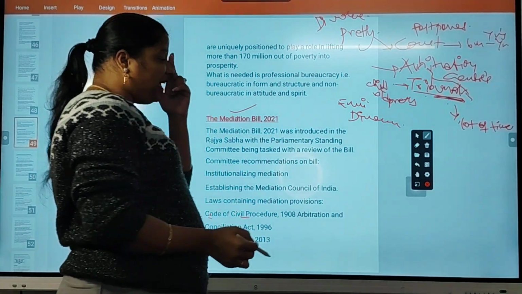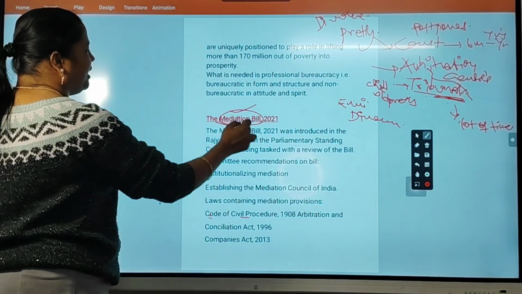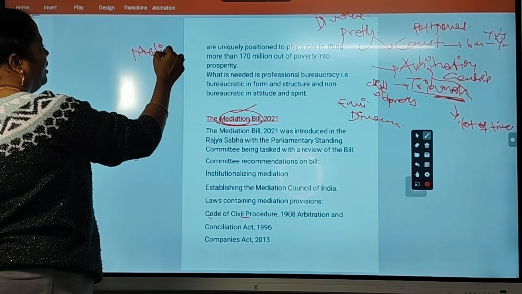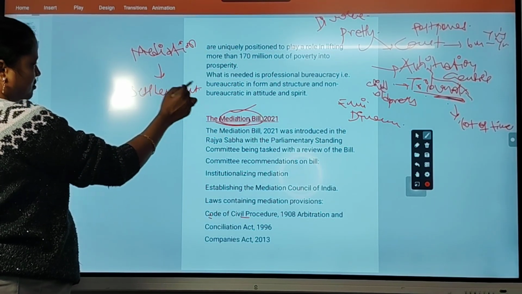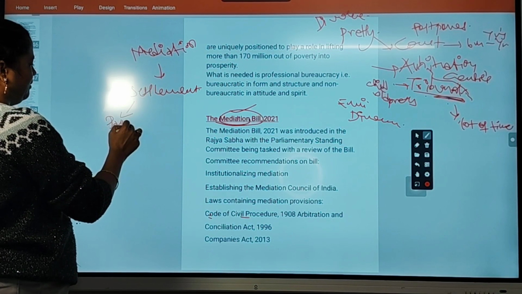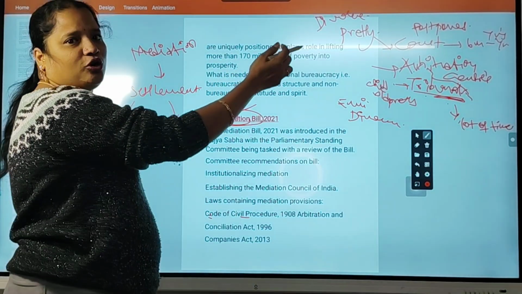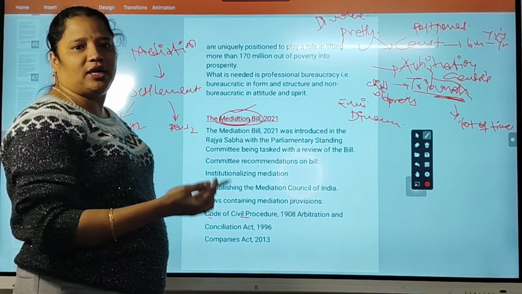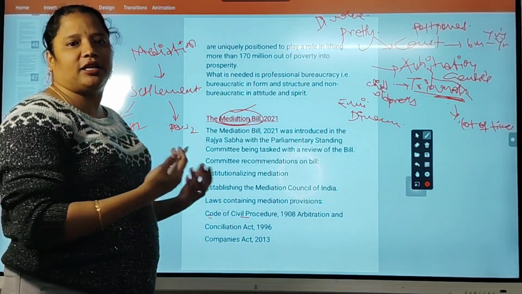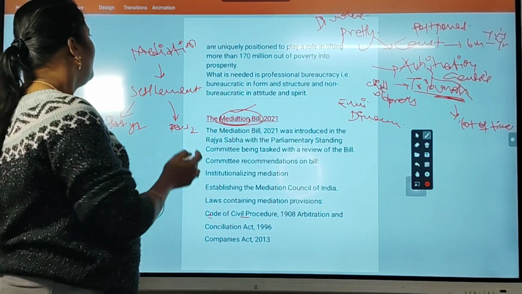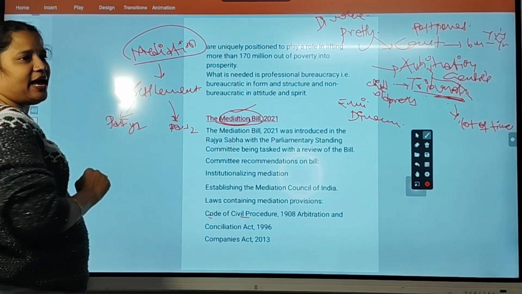So now there is a proposal to establish mediation councils. Mediation is nothing but settlement. There will be a settlement between party 1 and 2 in case of any dispute. Instead of going to court, filing a case, taking a lawyer, giving him a fee and waiting at the court centers, they simply go to tribunals. But in tribunals also a lot of time is taken. That's why they established a mediation council where the two parties can go and get a settlement.